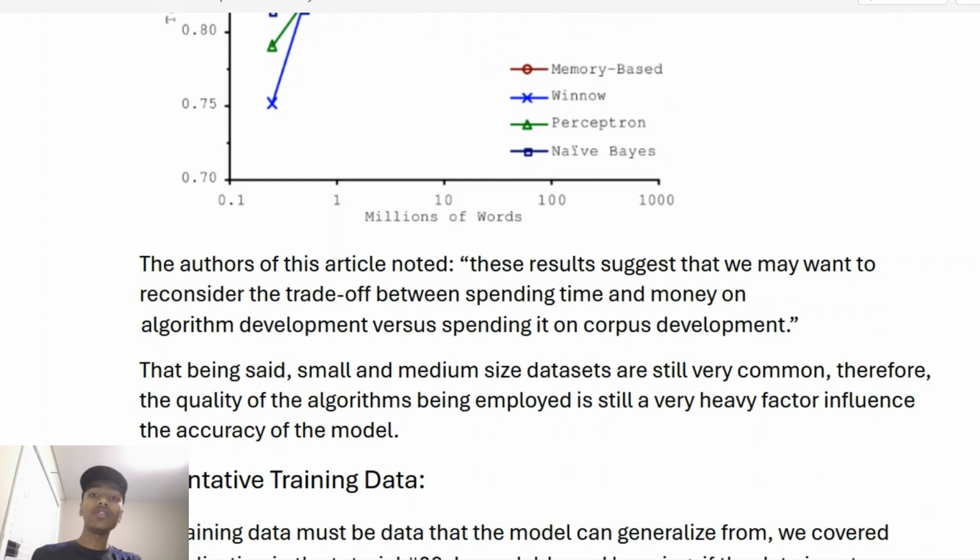And so it is still important to understand that the accuracy of the model must be improved in terms of the algorithm itself, but the training set of information, especially when you're extrapolating it to very high numbers, is very important and very influential. A sufficient training set of information is very important, regardless of the algorithm.